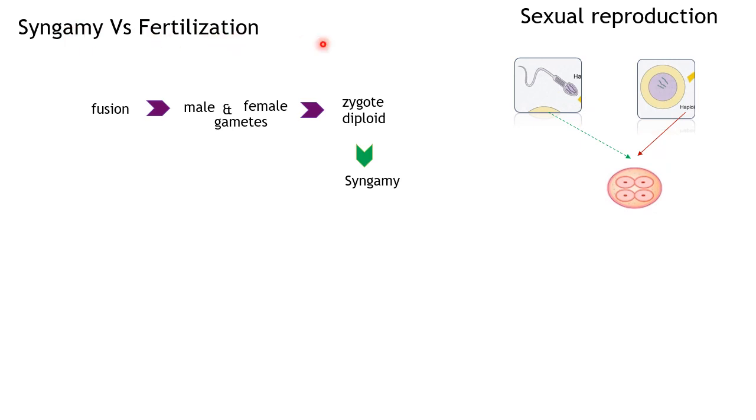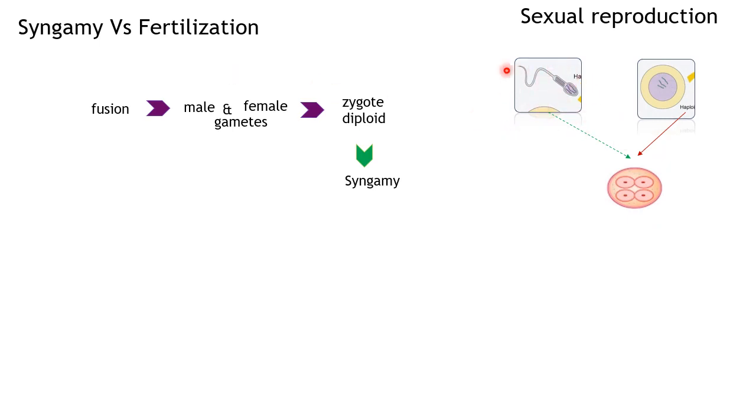Let me tell you what is fertilization in simple words. Fertilization means being able to fertile, so the cells are able to produce an offspring. Being able to produce, that's what fertilization is. Now let's see more about it.